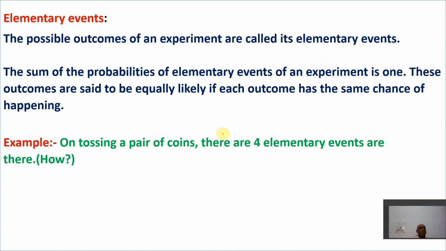So our next point is called elementary events. Elementary events means the possible outcomes of an experiment are called its elementary events. There is nothing more to it. Let's say, for example, on tossing a pair of coins. Just now I explained it here. Let's say we have two coins here: coin number 1, coin number 2. Both have head and tail. This also has head and tail. Now, the possible outcomes of an experiment are called its elementary events.